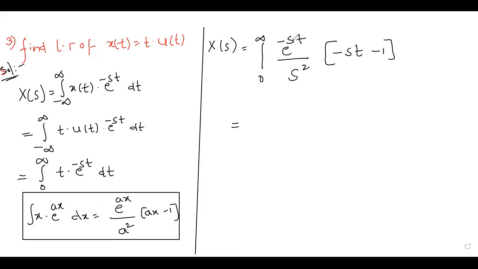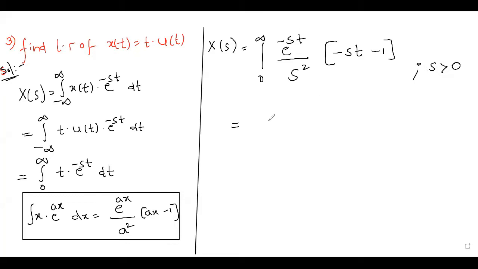But when you substitute t equal to infinity, e^(-infinity) is 0. No problem. But s must be greater than 0. If s is less than 0, a negative value will be there, minus into minus will change to plus, and e^(+infinity) will be plus infinity. That's why s must be greater than 0.